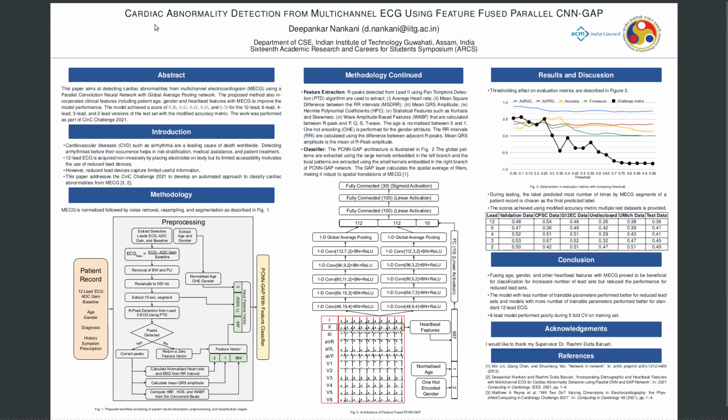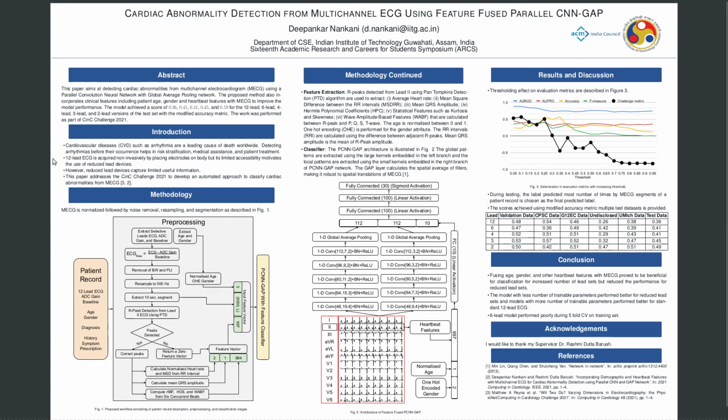Today I am going to present my paper, Cardiac Abnormality Detection from Multi-Channel ECG Signals using a Feature-Fused Parallel CNN GAP Model. In this paper, the aim is to detect cardiac abnormalities from multi-channel ECG using a parallel CNN GAP network, and the proposed method also incorporates clinical features such as patient age, gender, and heartbeat features to improve the performance. The model achieved scores of 0.36, 0.41, 0.41, 0.45, and 0.59 for the 12, 6, 4, 3, and 2 lead versions of the test set on the modified accuracy metric. The work was performed as part of the PhysioNet Challenge 2021.